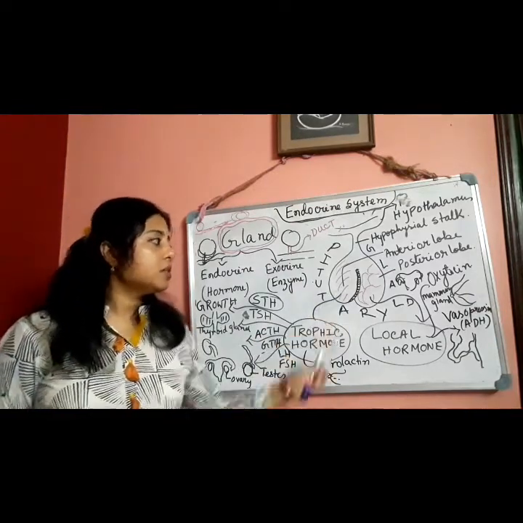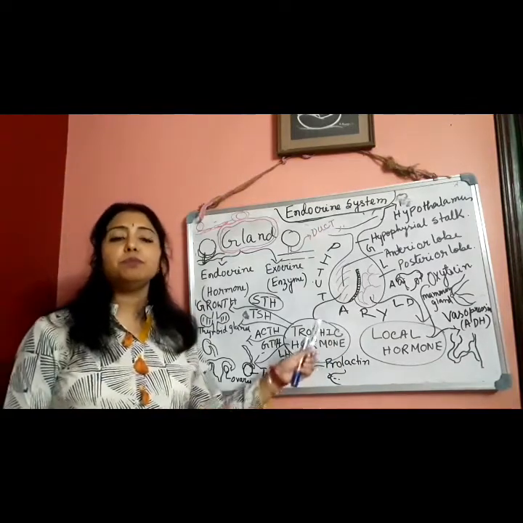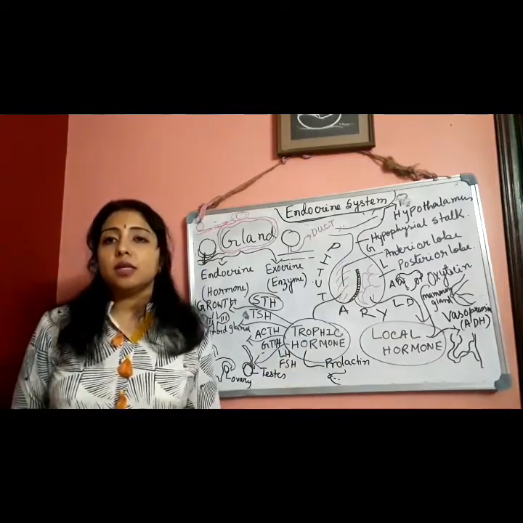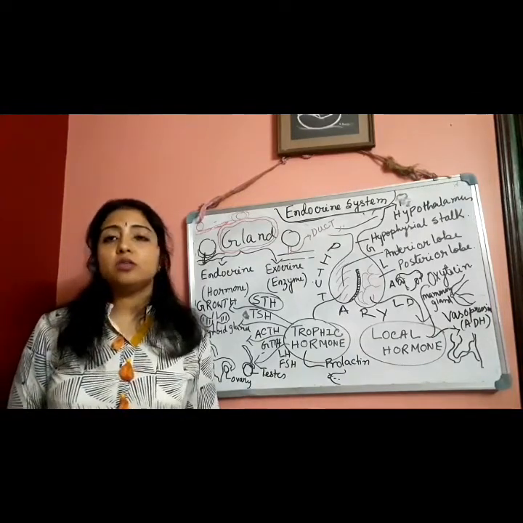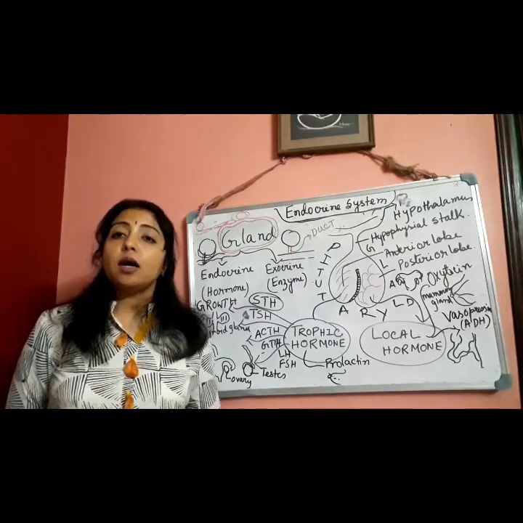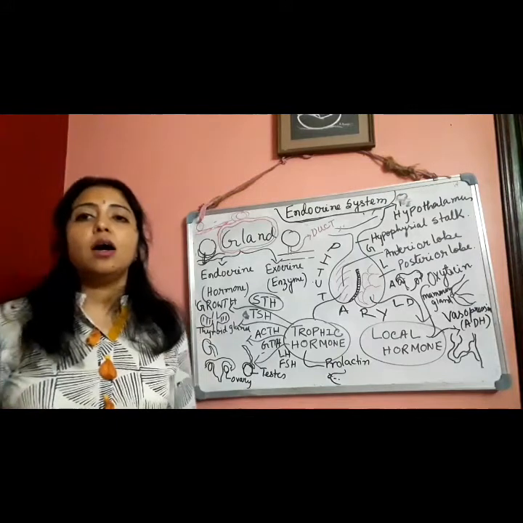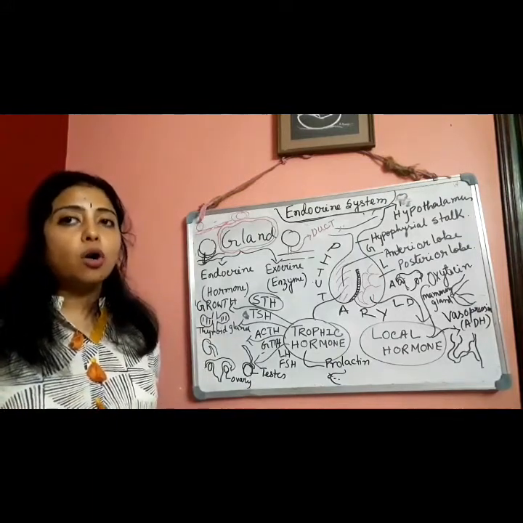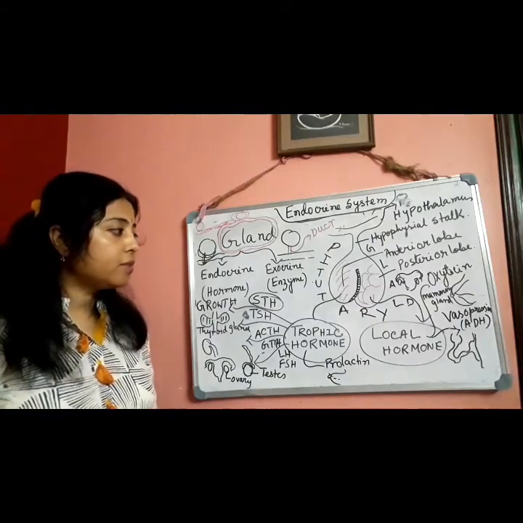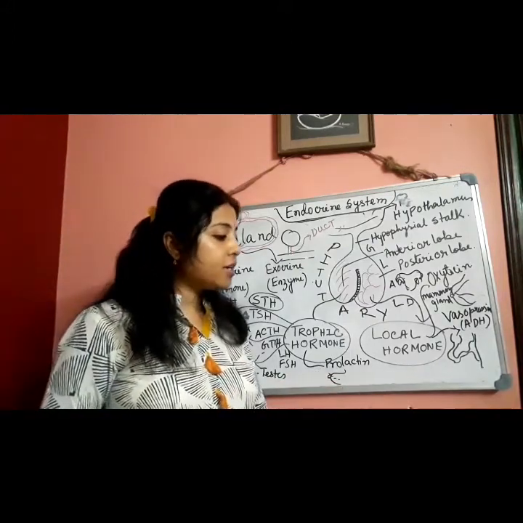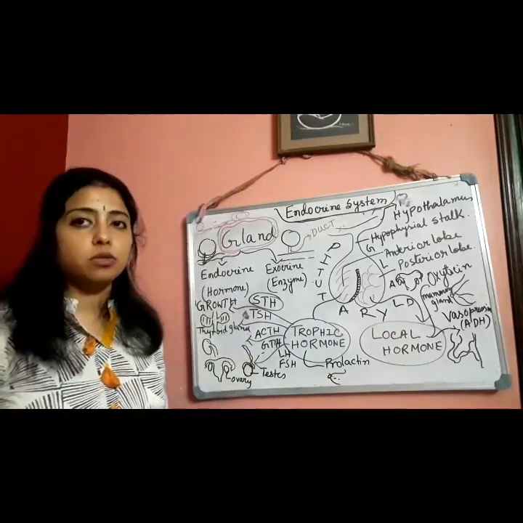What is the function of this pituitary gland? Pituitary gland secretes some kinds of hormones which either regulate or stimulate the activity of other endocrine glands, or their secretion may directly do their activity in other organs also.